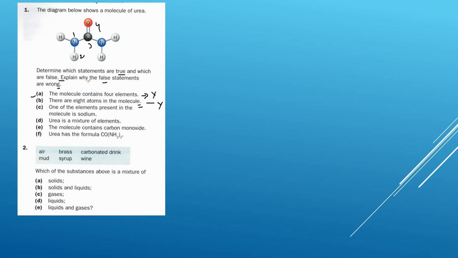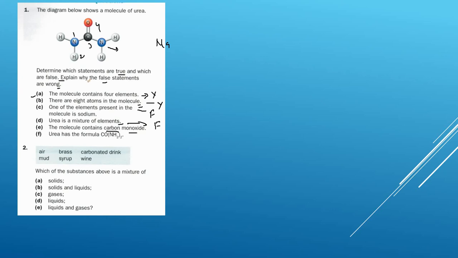One of the elements present in this is sodium. Where is the sodium? No. Sodium is written as Na. It's not N, that is nitrogen. So it's false. Urea is a mixture of elements? No, it is not a mixture. It's a compound. So this is false.